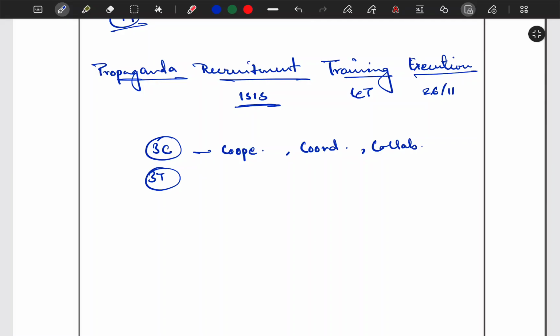The thing is, if we make these types of answer writing frameworks, it becomes very easy to remember all of them. Because if we take random points, it becomes very difficult to remember them for the long term, correct. So 3C is cooperation, coordination, collaboration. 3T is trace, target and terminate. Correct. So this is the thing.